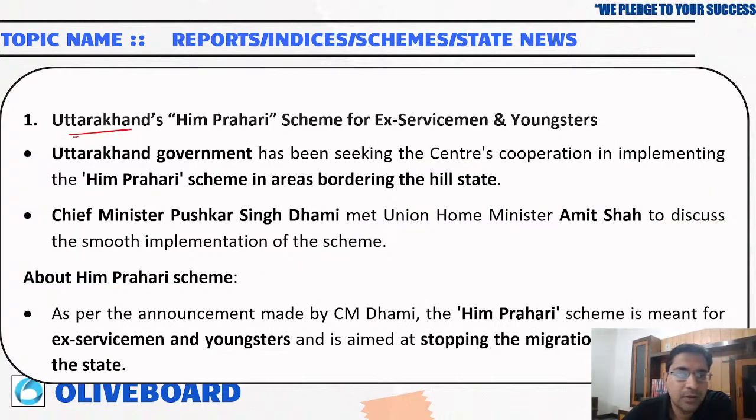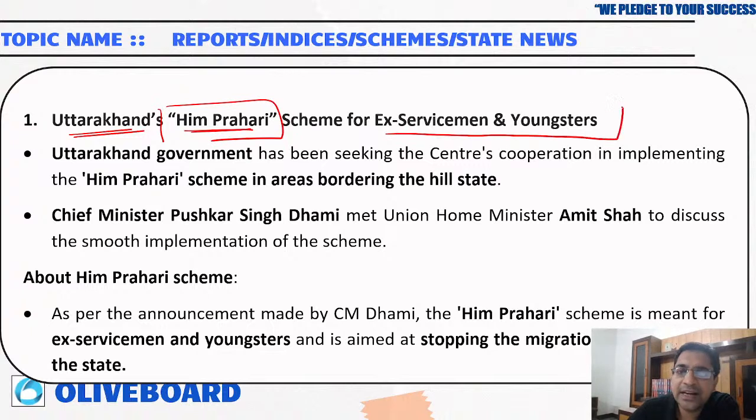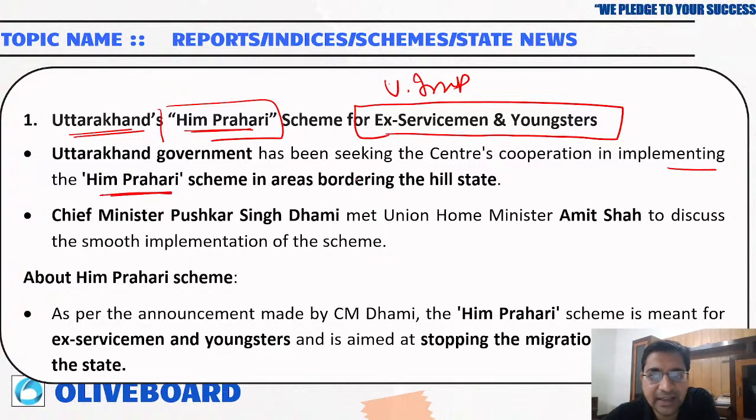Uttarakhand, Him Pahadi scheme for ex-servicemen and youngsters. Very important. The Uttarakhand government has been seeking central cooperation in implementing the Him Pahari scheme, for hilly areas, for ex-servicemen and youngsters.